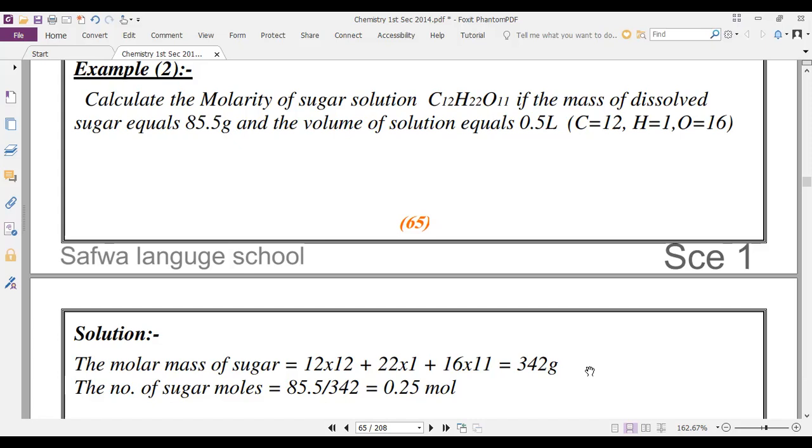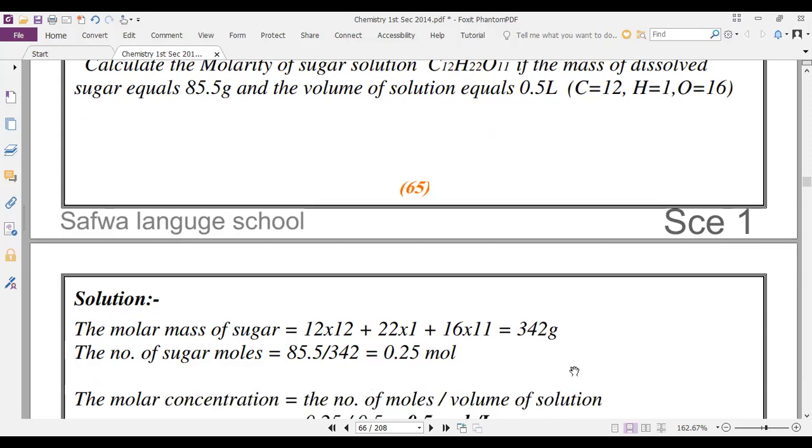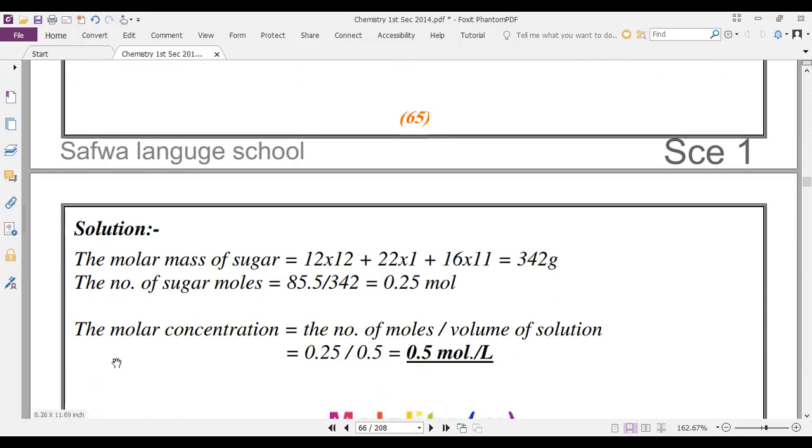Yes, 0.25 mole. So we got the number of sugar moles. Molar concentration equals the number of moles, 0.25, divided by the volume of solution, 0.5, which equals 0.5 mole per liter.